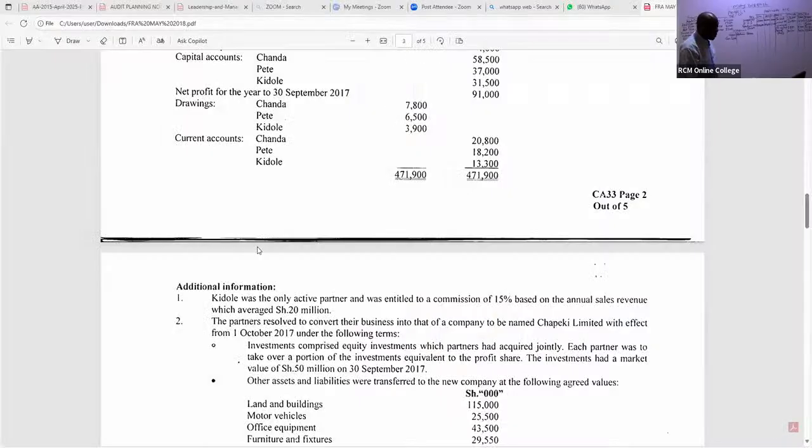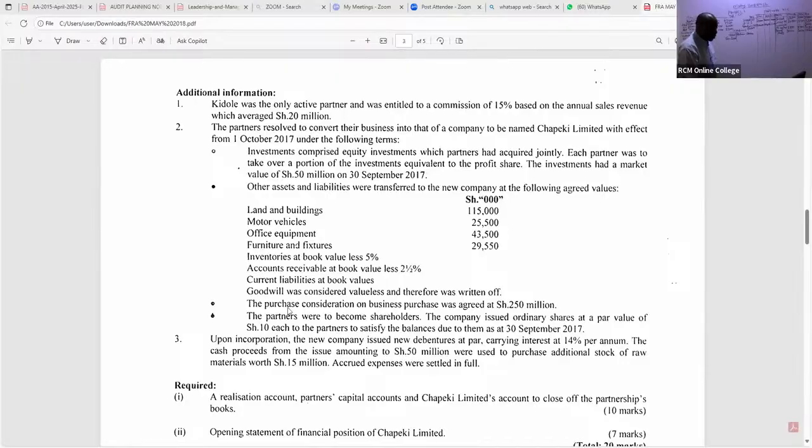Now, ladies and gentlemen, we continue. So look at this note. The purchase consideration on business purchase was agreed at 250 million. That's 250,000, remember we have been cutting 3 zeros.